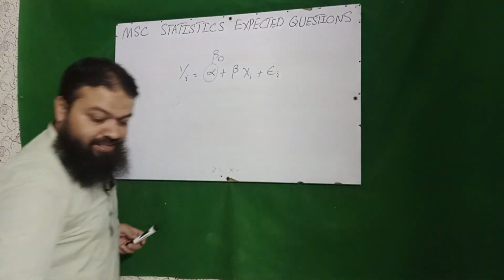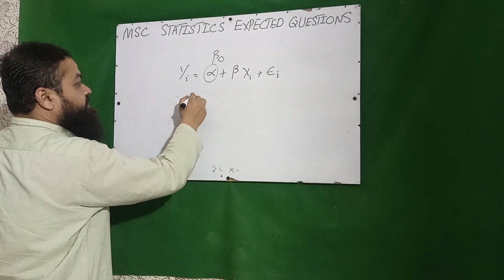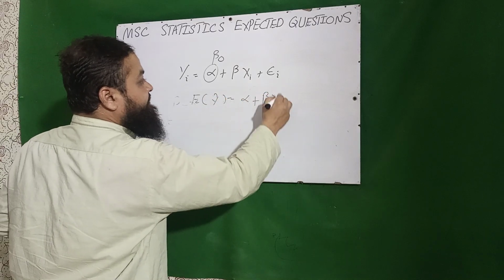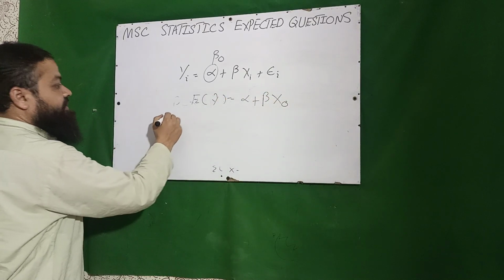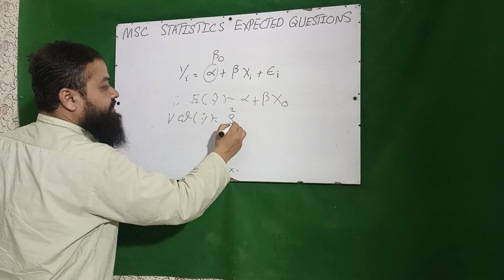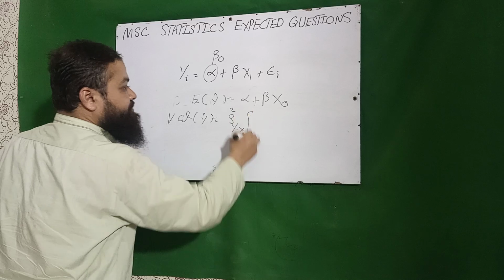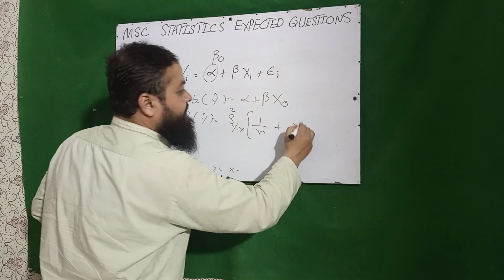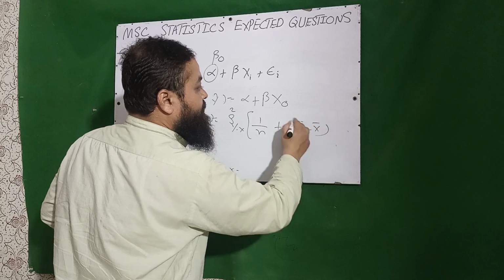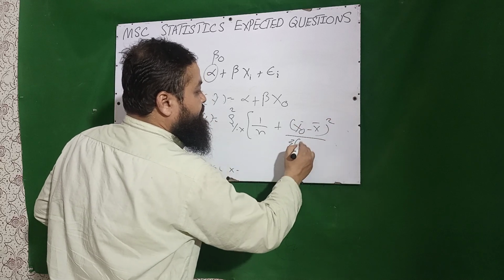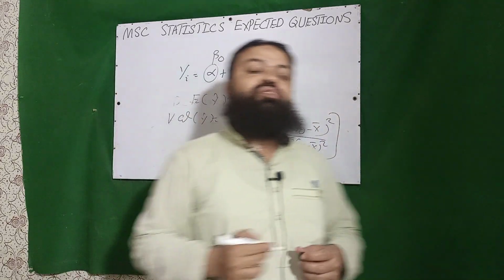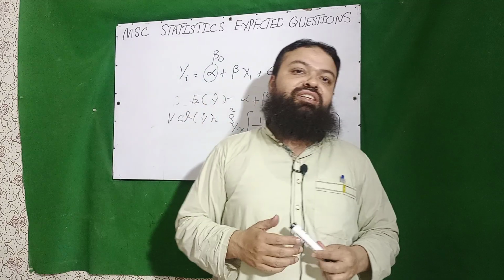Then the next one is our dependent variable, which is y. Expectation of y cap is equal to alpha plus beta x node. And variance of y cap is equal to s square y dot x into 1 over n plus x node minus x bar whole square over summation x minus x bar whole square. These are the important questions for every written test of statistics.